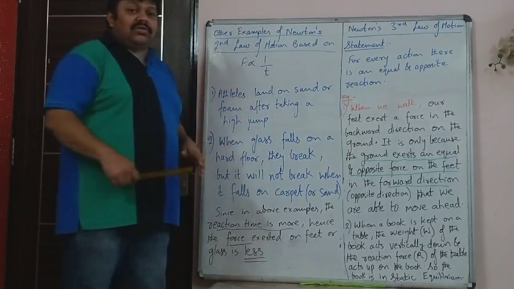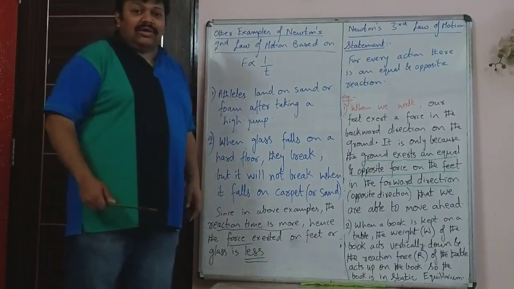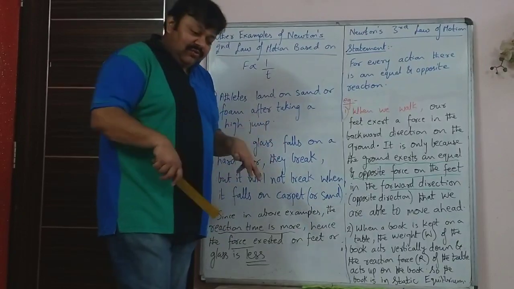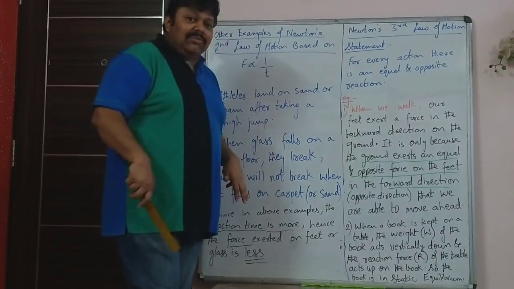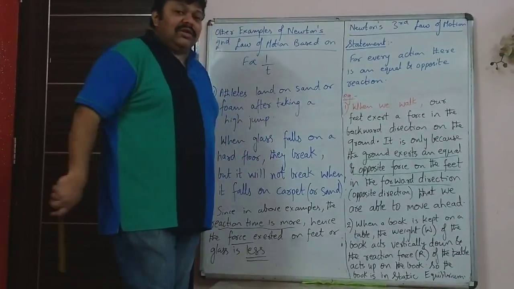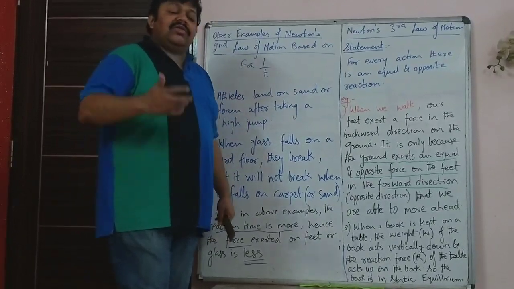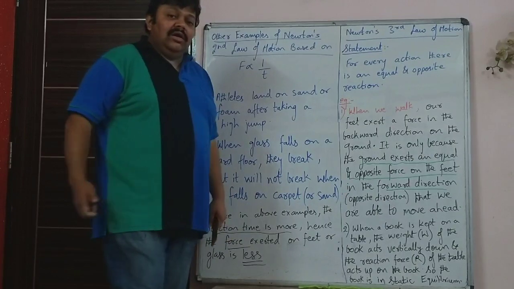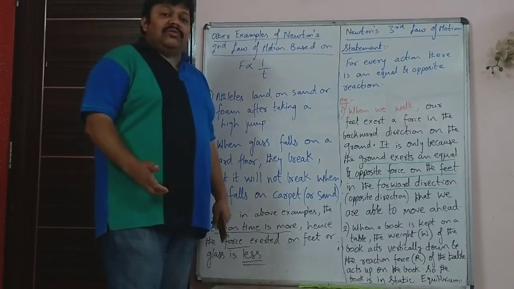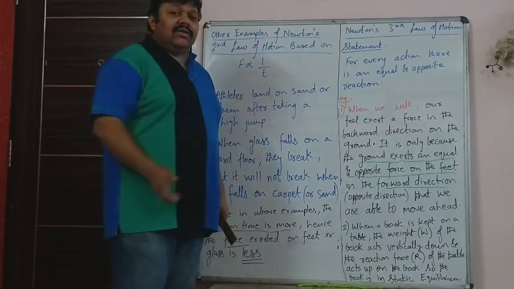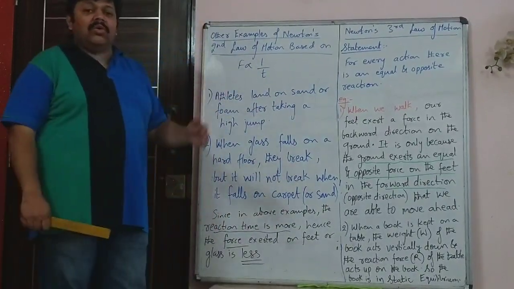See, when anyone is standing for a 100-meter race, they crouch and they take that position with the feet pointing in the backward direction. So the feet are exerting a force on the ground in the backward direction, and since the ground is rigid, it's hard, it exerts an equal and opposite force in the forward direction, due to which the athlete or any person who is walking can move ahead.